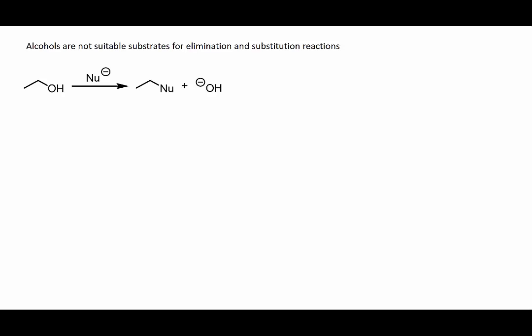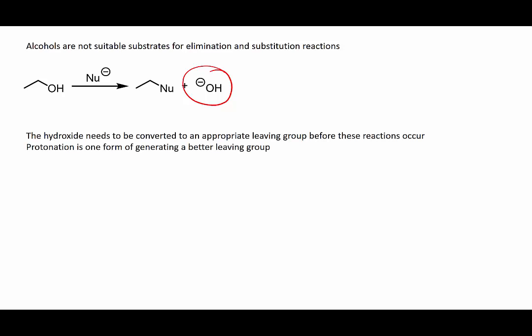Now we're going to discuss substitution and elimination reactions of alcohols. Unfortunately, alcohols are not suitable substrates for elimination and substitution reactions because if they participate in these reactions, we will generate hydroxide as our leaving group. Hydroxide is a strong base, it's also a strong nucleophile, which means it's not an excellent leaving group. It's not stabilized well enough. What we need to do for these reactions to proceed is convert the hydroxide to a better leaving group.